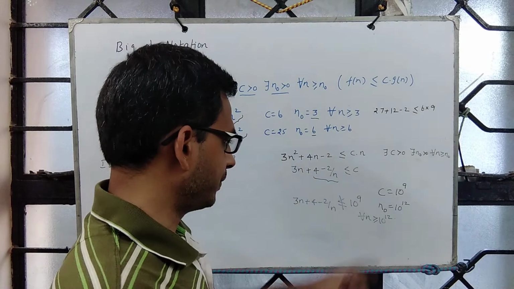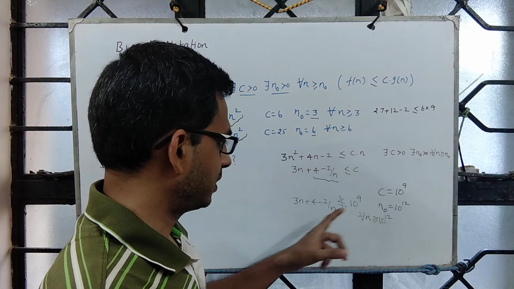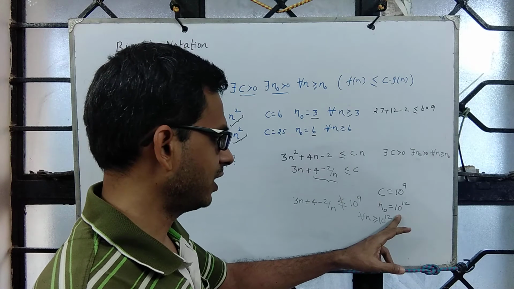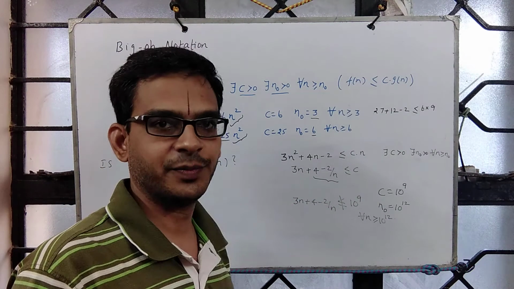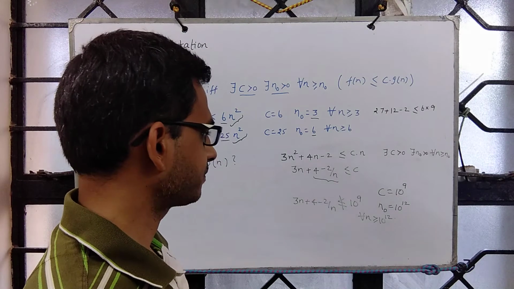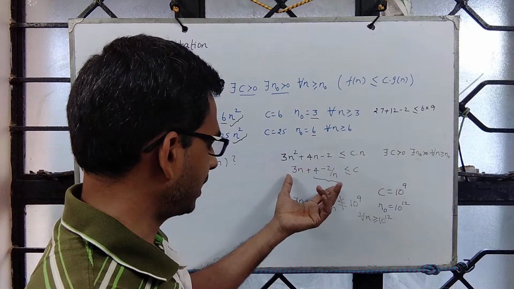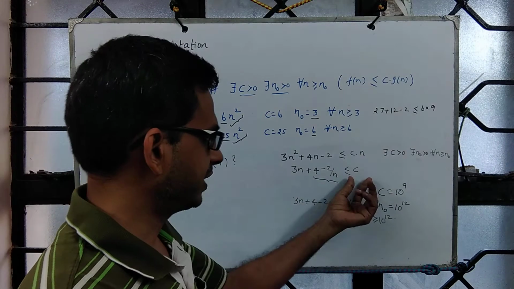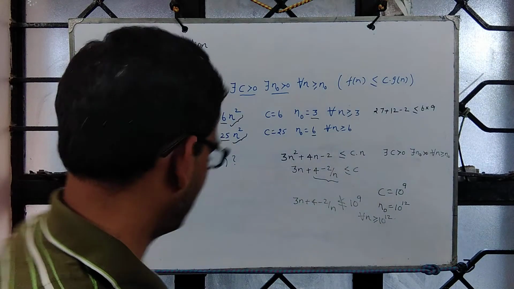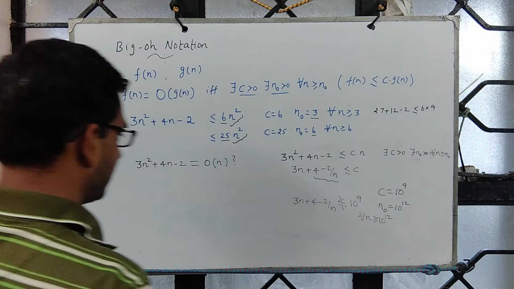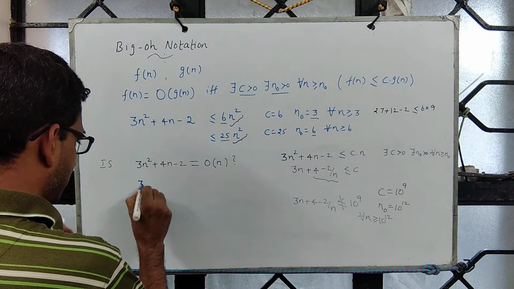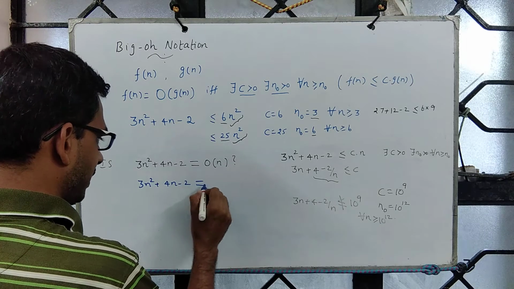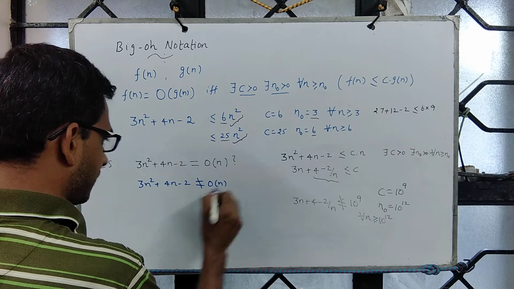So according to the c that you choose to support this argument, one can always choose an n naught to refute the argument. That's precisely the essence. So we can never upper bound a function which is involving a variable n using a constant term. Not just that, so this is not true. So 3n square plus 4n minus 2 is not order n.